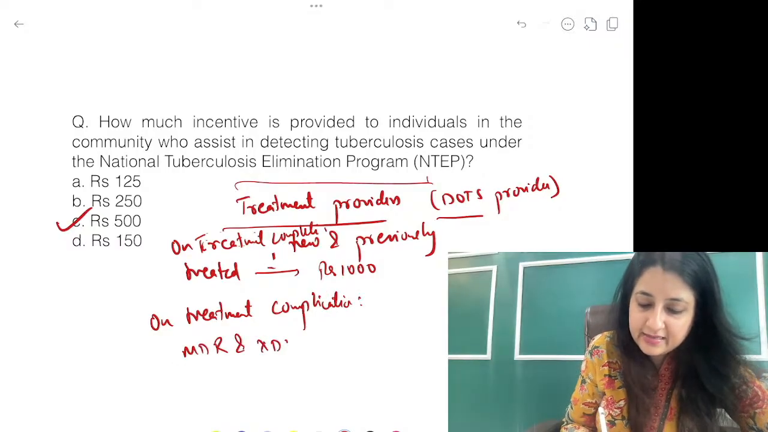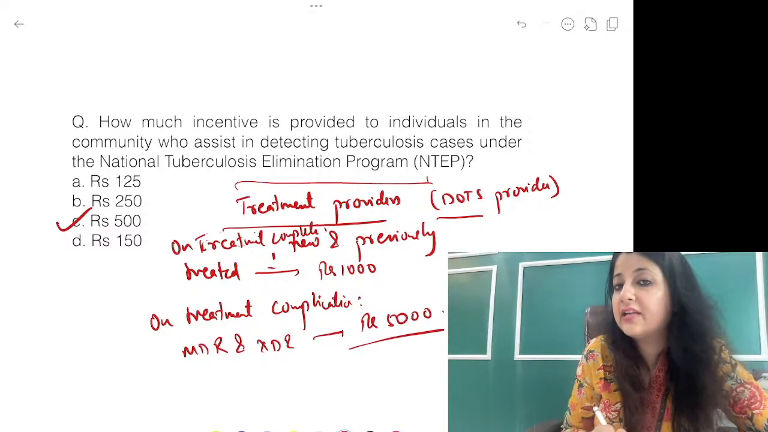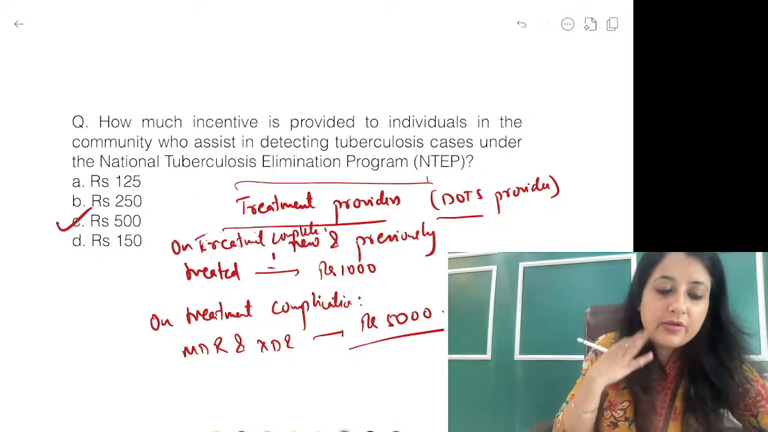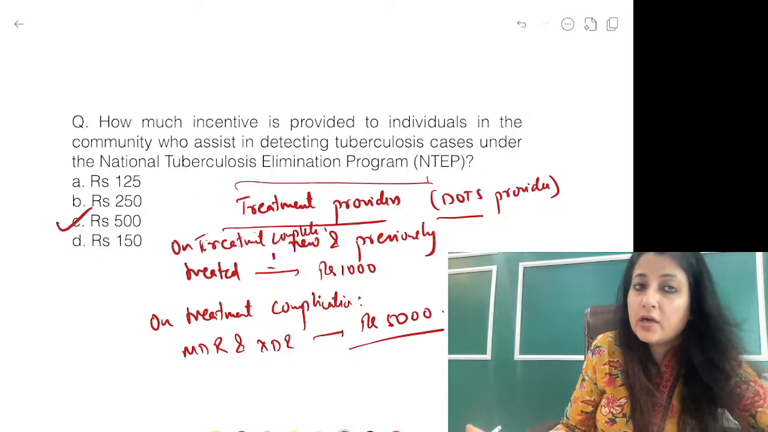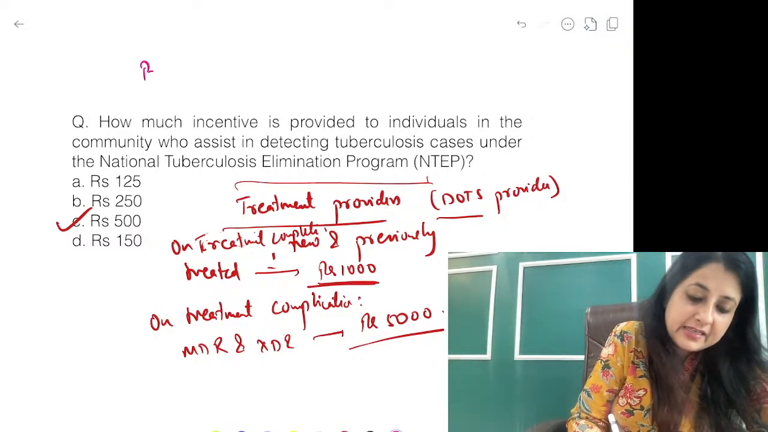MDR and XDR, they will get rupees 5000, of which they will get 2000 at the end of IP and 3000 at the end of CP. And what about 1000 rupees, this is one. And what about the private practitioners?